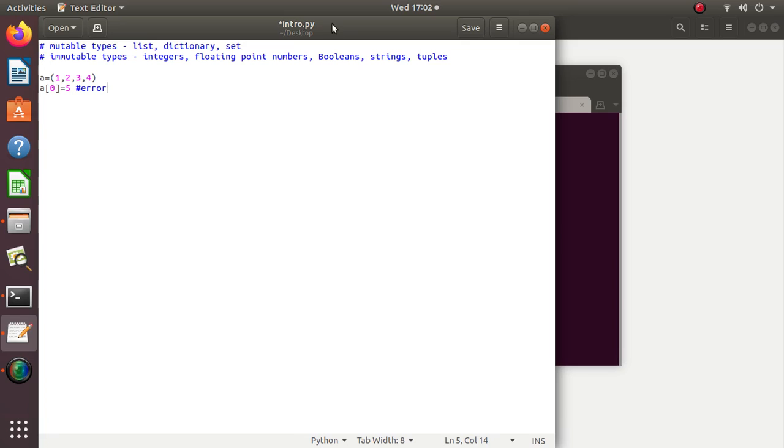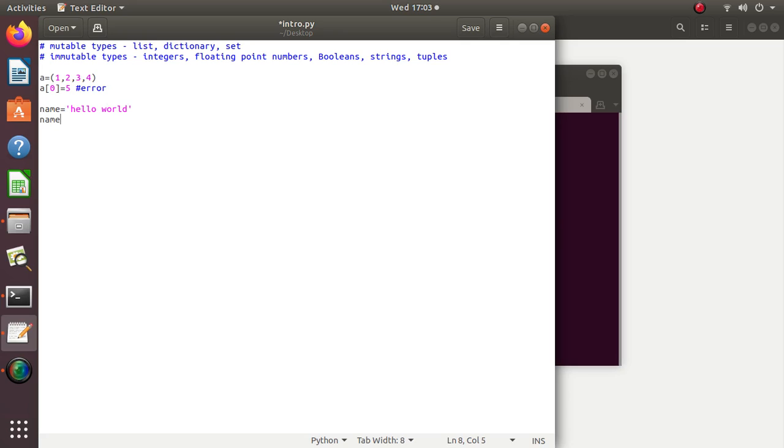Now we should remember that these are immutable types: integers, floating point numbers, booleans and string. String is also a sequence and we cannot change individual characters. For example, name is equal to hello world.